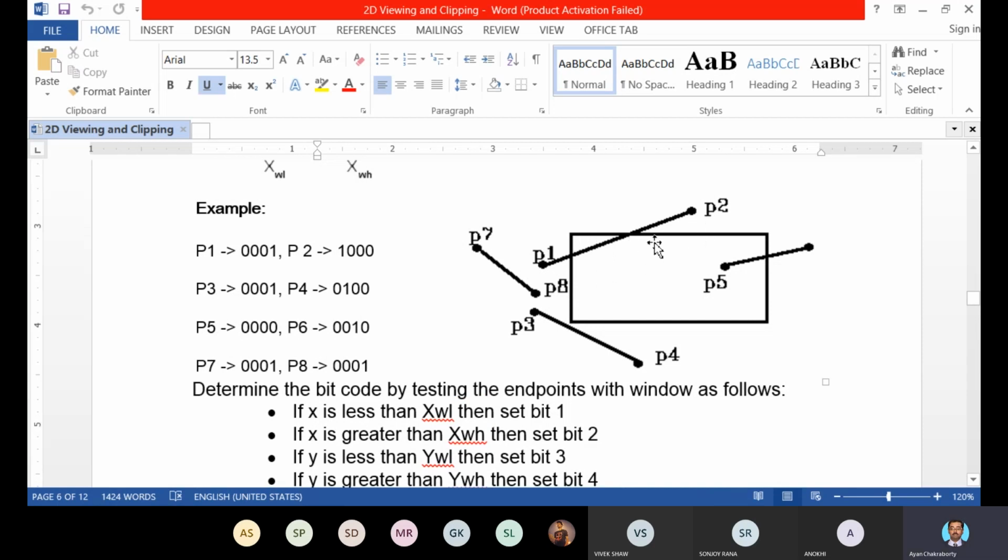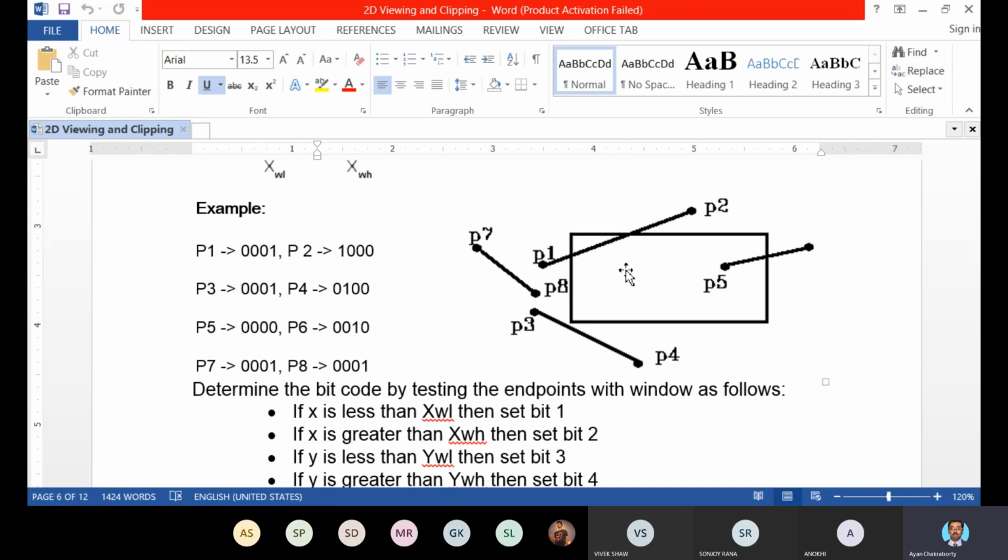Which portion of these two lines will be visible, we have to determine according to the intersection points of these lines with the boundary line of the clipping area. The line P1, P2 has two intersection points with the boundary lines of the clipping area, and for the line P5, P6 there is only one intersection point.